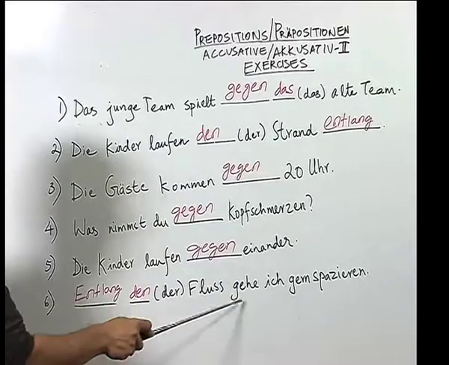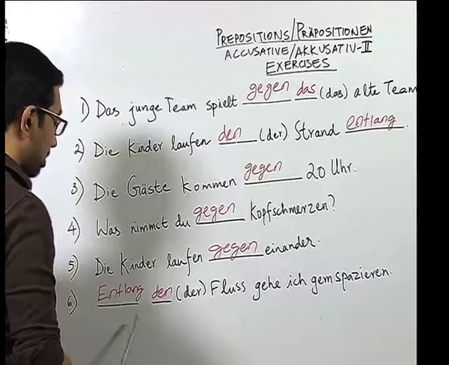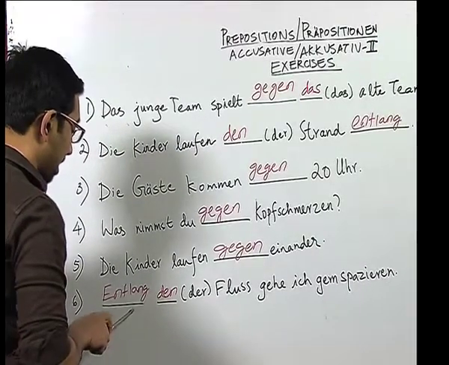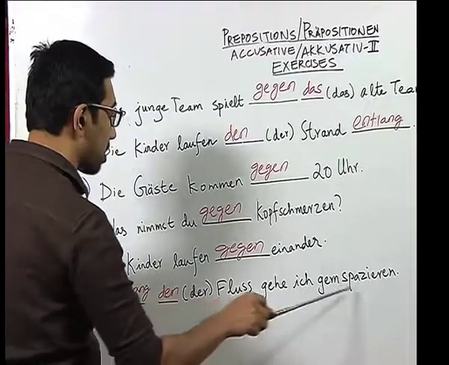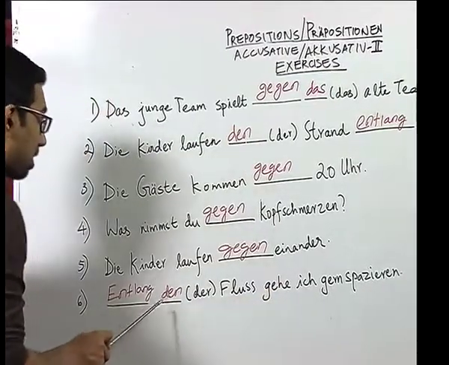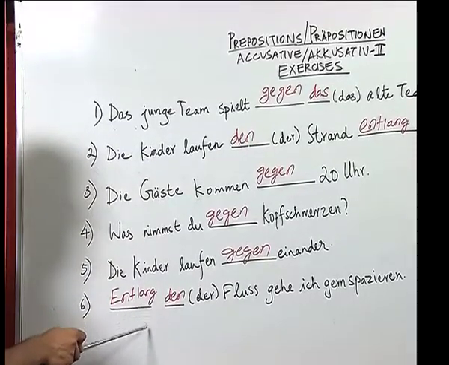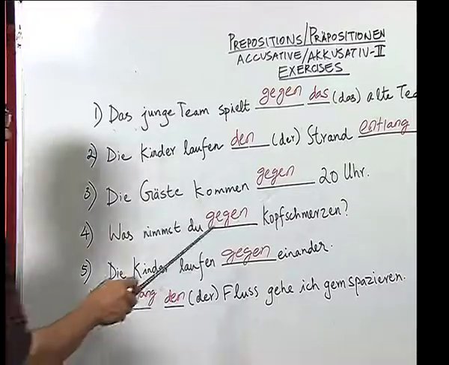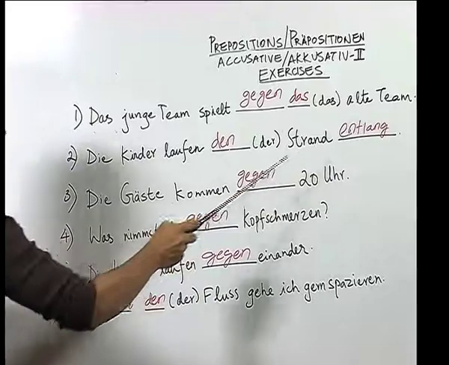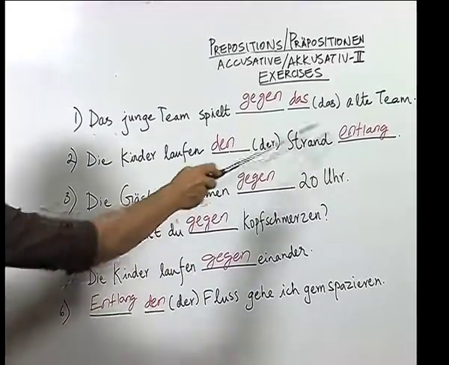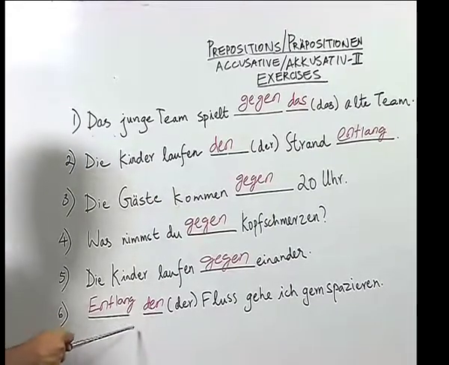Entlang den Fluss gehe ich gerne spazieren. Here also the student correctly identified that the preposition entlang comes, then comes the article den Fluss gehe ich gerne spazieren. As you can see, here in this sentence we have the preposition entlang, which is before the noun, and in sentence number 2 we have the preposition entlang, which is after the noun. So, entlang usually is after the noun, and at times we can also keep the position of entlang before the noun.